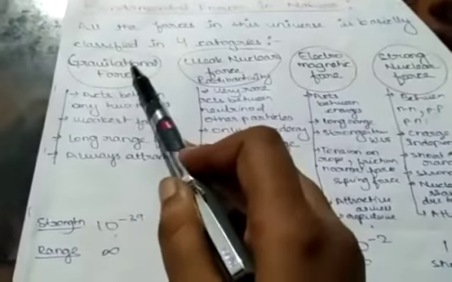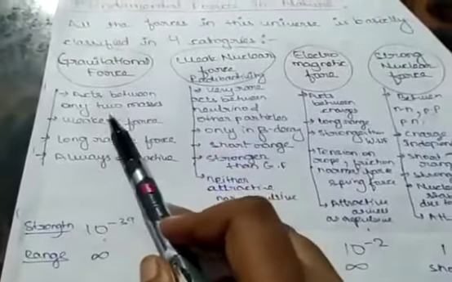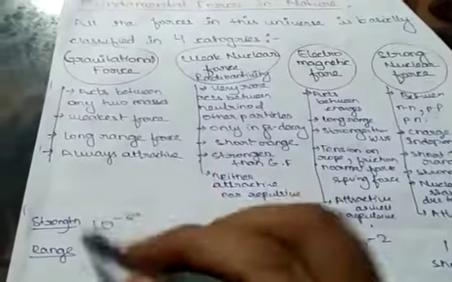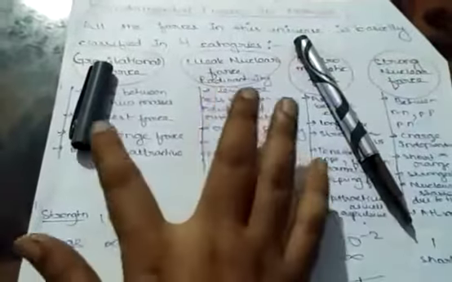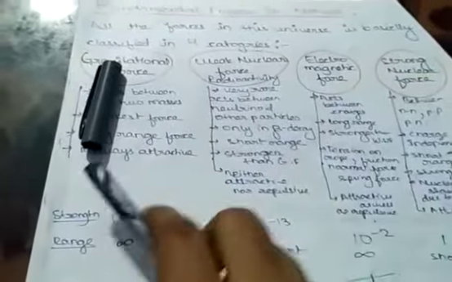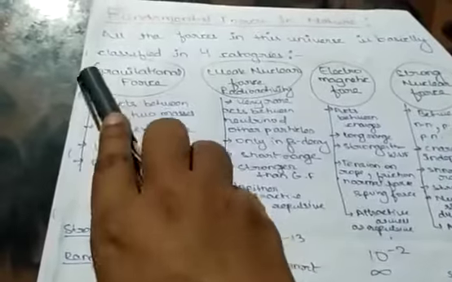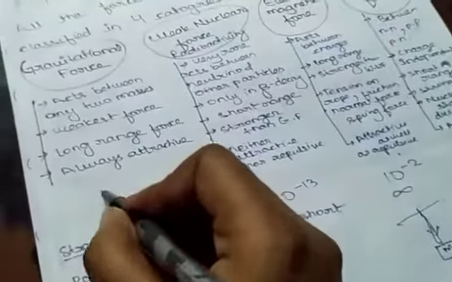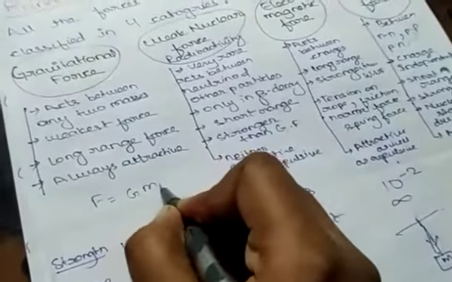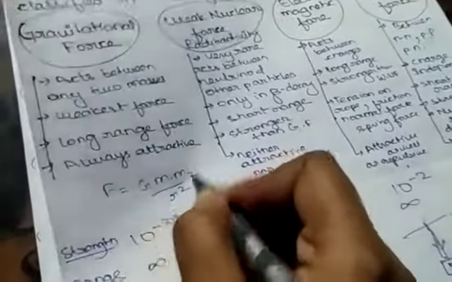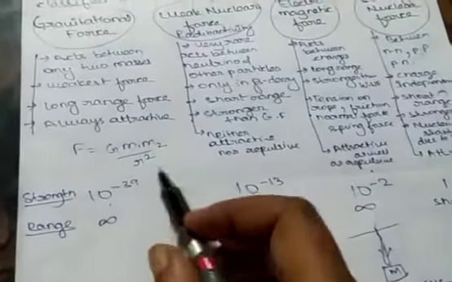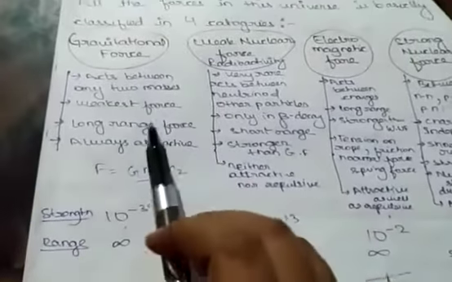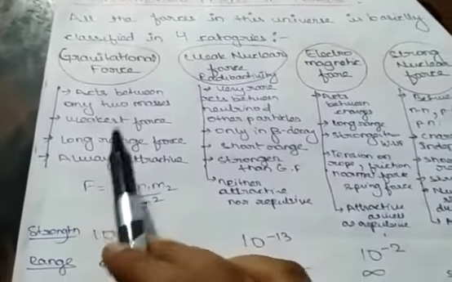So gravitational force: we all know that it is the force that acts between 2 masses. Whenever any body has mass, there is a force of attraction between the two. We also know the formula. Gravitational force formula, do you all remember? F equals G m1 m2 upon r square. Force is directly proportional to the product of the masses and inversely proportional to the distance between them, not the radius, the distance between them. Now we also know that gravitational force is the weakest force.